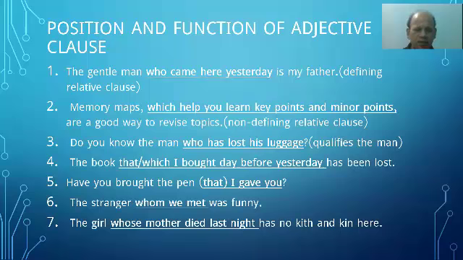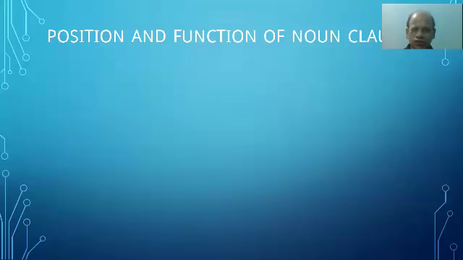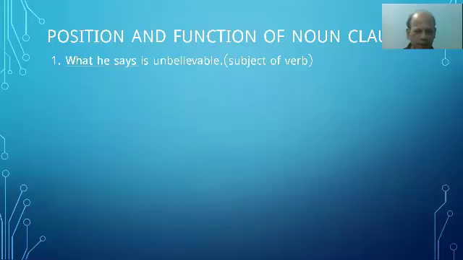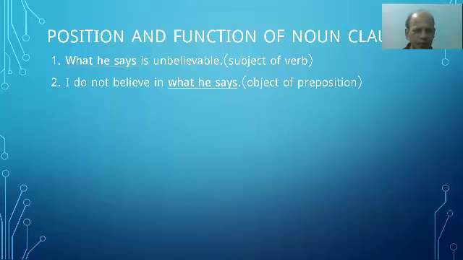Now let us proceed to next one, position and function of noun clauses. Noun clause. What he says is unbelievable, subject to a verb. What he says, underlined, is a noun clause. You see, this clause is the subject of the verb is. Number 2, I don't believe in what he says. What he says is a noun clause. It is placed after the preposition in. So object of preposition is a noun clause.